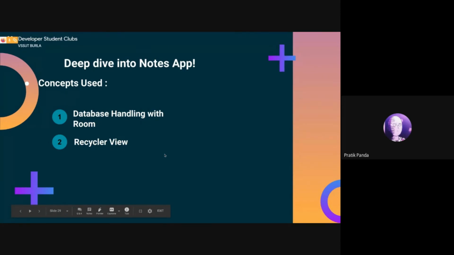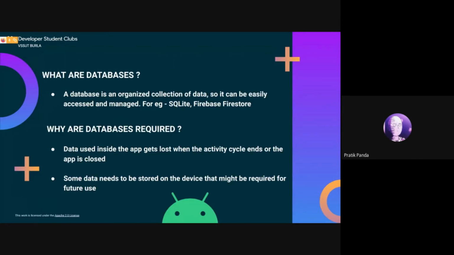Thank you, Devanshu. So now we'll be deep diving into the Notes app that will help us understand two major concepts: the database handling with the Room library and the recycler view. So, what are databases? A database is an organized collection of data, so it can be easily accessed, managed, and even modified at a later point in time.